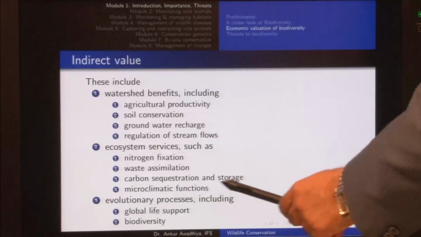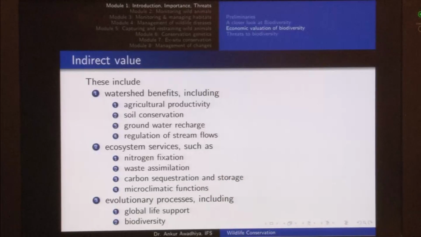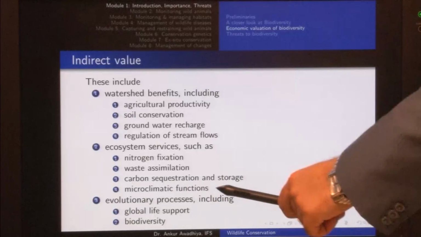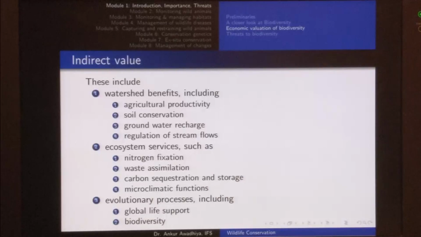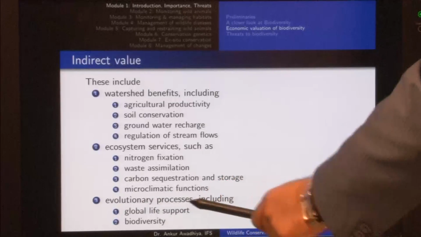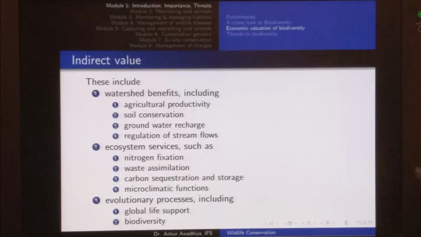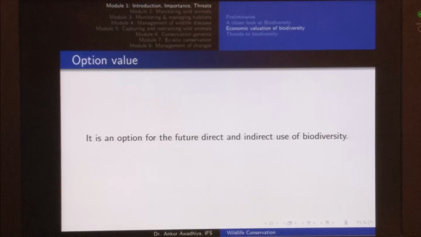Next we have carbon sequestration and storage, because trees hold a lot of carbon, and we also have microclimatic functions such as regulation of temperature and regulation of humidity. Then we also have evolutionary processes including global life support and biodiversity that form a part of the indirect value. Next we have option value. Now, option value is an option for a future direct or indirect use of biodiversity.